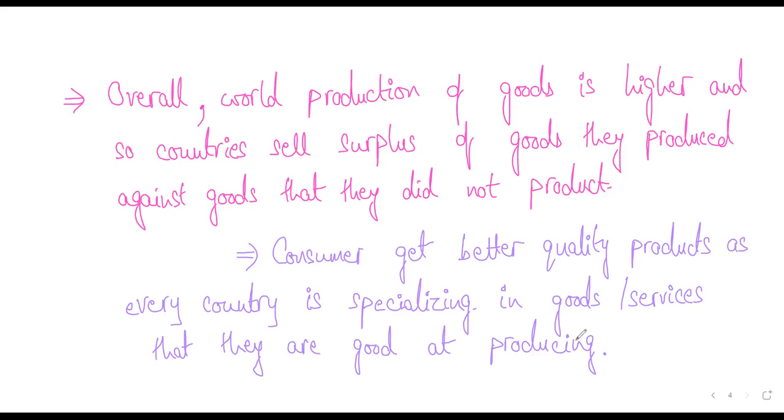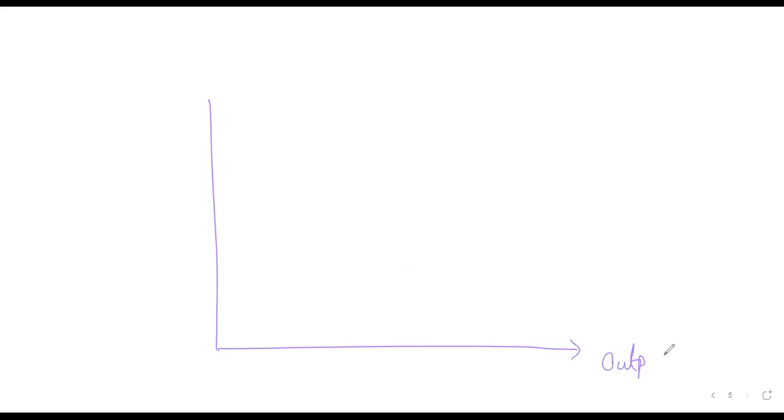When they produce in large quantities, what happens? There are economies of scale, right? We did talk about this, right? So economies of scale happen when the average cost of production decreases as you produce more output of a good, right? So on the x-axis, you will have output. Output is increasing on the x-axis, and you have average total cost on the y-axis. When you're producing in larger quantities, your average total cost will start to fall, and it will form a U-shaped graph like this, right?